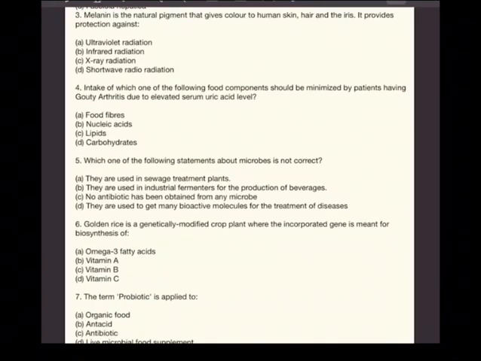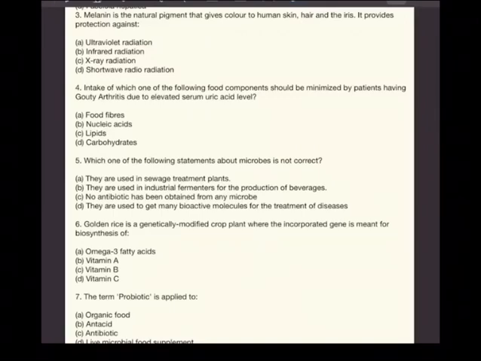Which one of the following statements about microbes is not correct? See, the question is 'not correct.' That means you need to eliminate the right ones. They are used in sewage treatment plants. Of course, all of you know they are used. And they are used in industrial fermenters for fermentation process, for the production of beverages, alcohols. It's used. No antibiotic has been obtained from any microbe. That's wrong, because many antibiotics are obtained from microbes. So answer C must be the correct one. But still you see the D. They are used to get many bioactive molecules for the treatment of disease. That's correct.